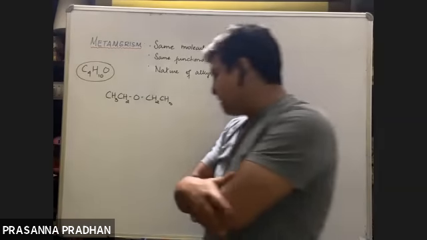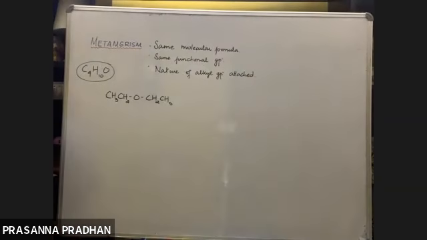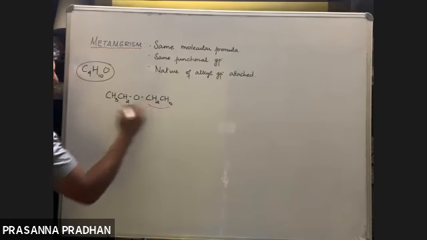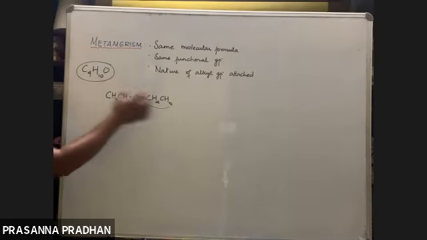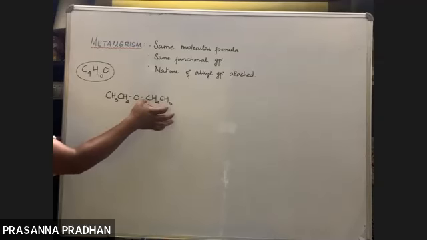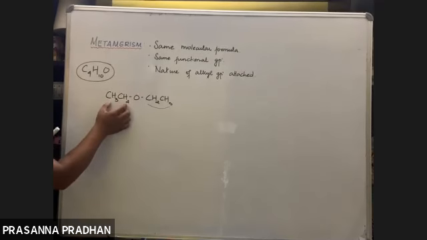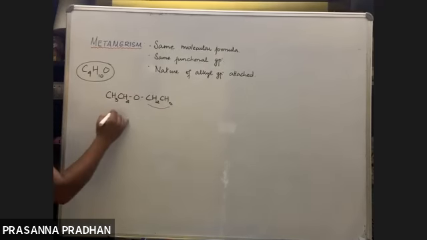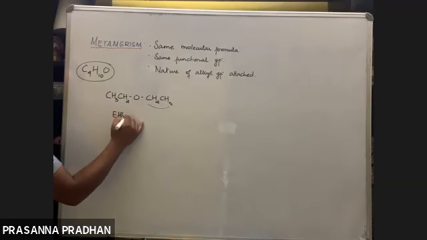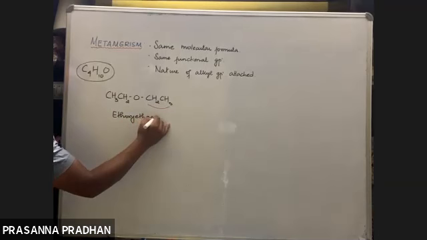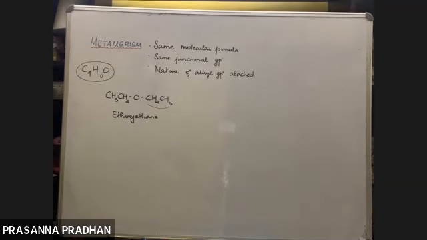Remember, we did ethers last class. The longest chain, both carbon atoms consist of the same chain. So the parent chain is derived from here. The parent word root is ethane. And this is the alkoxy part. Which alkoxy is this? The two-carbon one, it's named ethoxyethane.